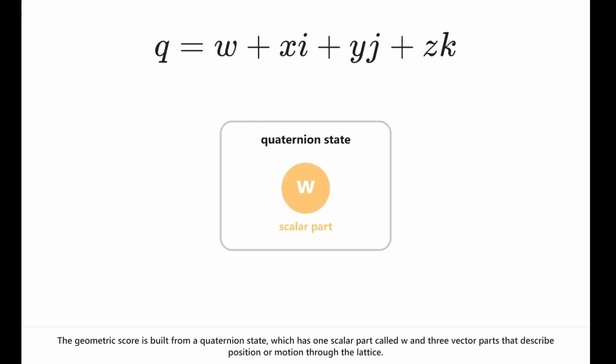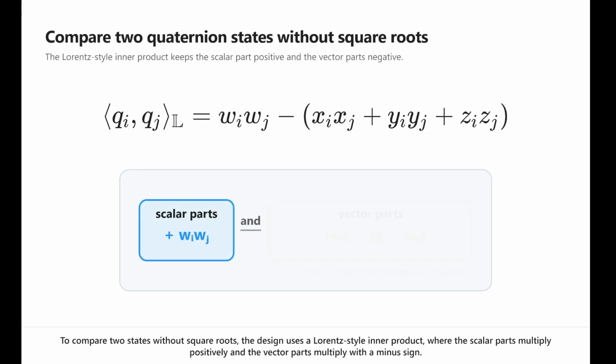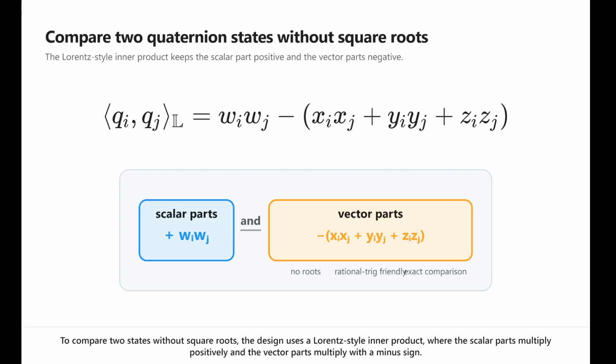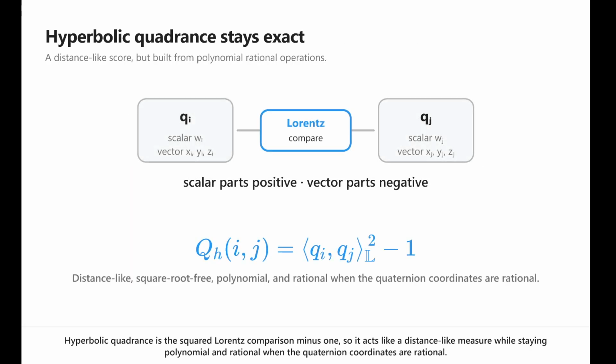The geometric score is built from a Torsional state, which has one scalar part called W and three vector parts that describe position or motion through the lattice. To compare two states without square roots, the design uses a Lorentz-style inner product, where the scalar parts multiply positively and the vector parts multiply with a minus sign. Hyperbolic quadrants is the squared Lorentz comparison minus 1, so it acts like a distance-like measure while staying polynomial and rational when the quaternion coordinates are rational.